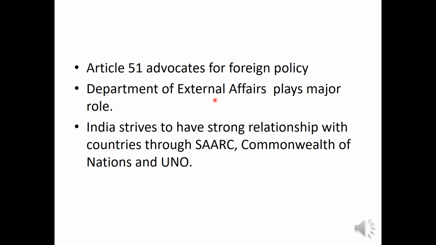As a peace-loving country, India strives to have strong relationships with countries, and India is a member of SAARC, Commonwealth of Nations, and UNO. So this proves that India wants good relations with all the countries of the world, and India wants peace in the nation as well as in the world.